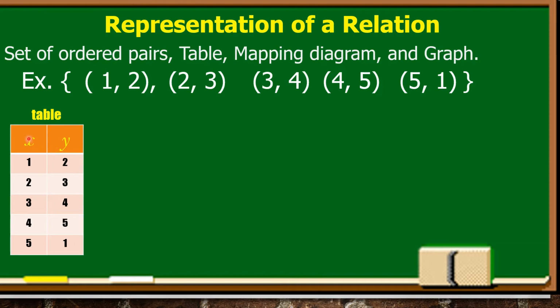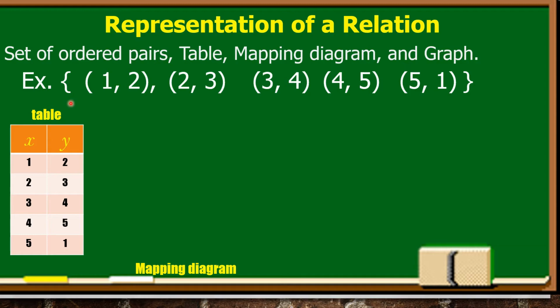So makita natin dito, ang lahat ng element ni x or ni domain nandito sa left side, kasi naka-vertical ang aking table. Then lahat ng element ni range or the value of y, itong nasa right side. Kita natin, so si element of x or the domain, 1, 2, 3, 4, 5. Then si y, 2, 3, 4, 5, 1. So, that is the representation of relation using a table.